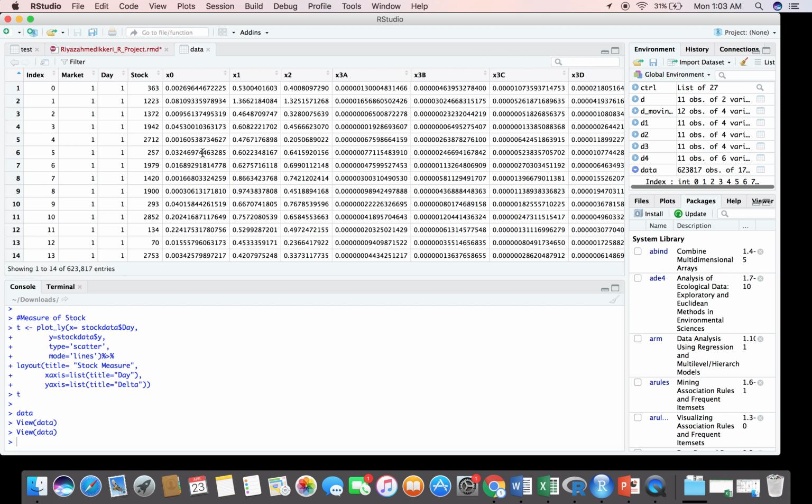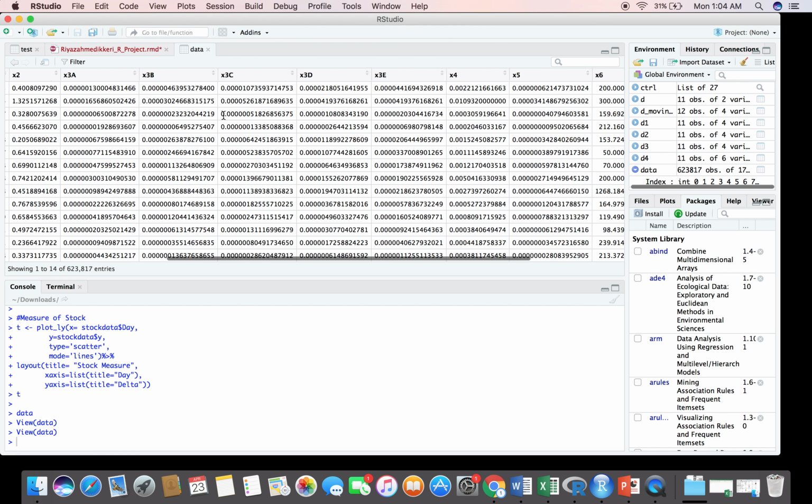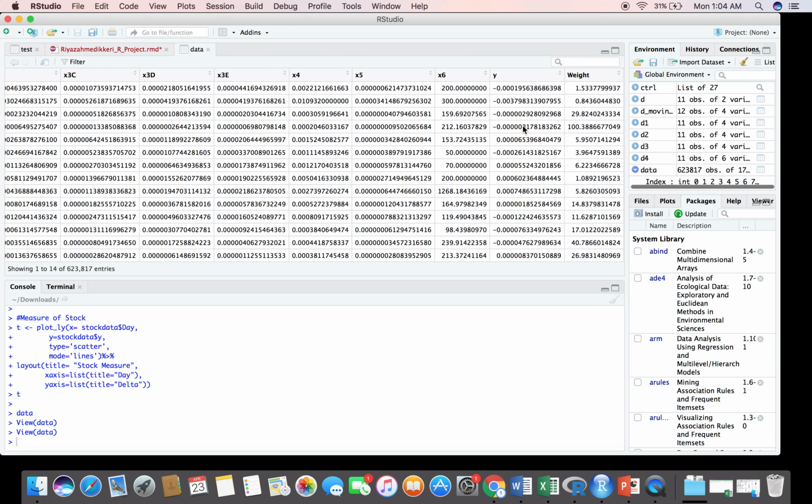So here's what my data set looks like. This is the index which just gives the rows. There are basically four markets, and the data set is for 2 years, with days numbered from 1 to 729. But half of the data is in the test data set since it was taken from a competition. There are about 3000 stock values, and x0 to x6 are the predictors. Y is my target variable, and the weight is given in the data set, from which we can calculate the weighted mean squared error.